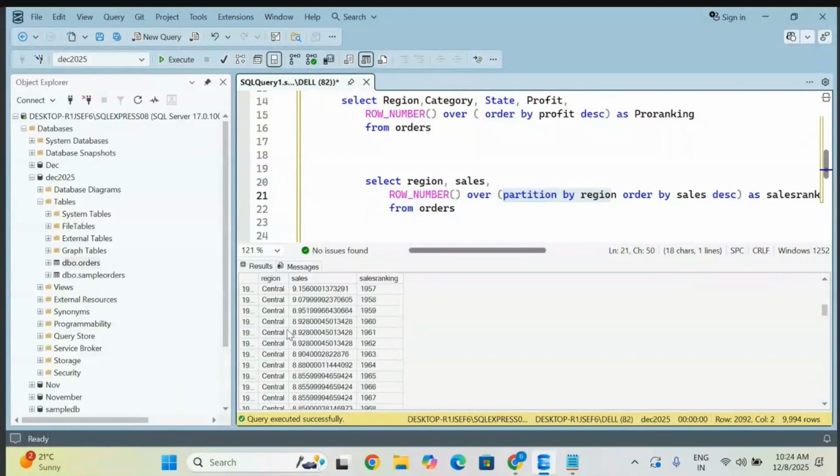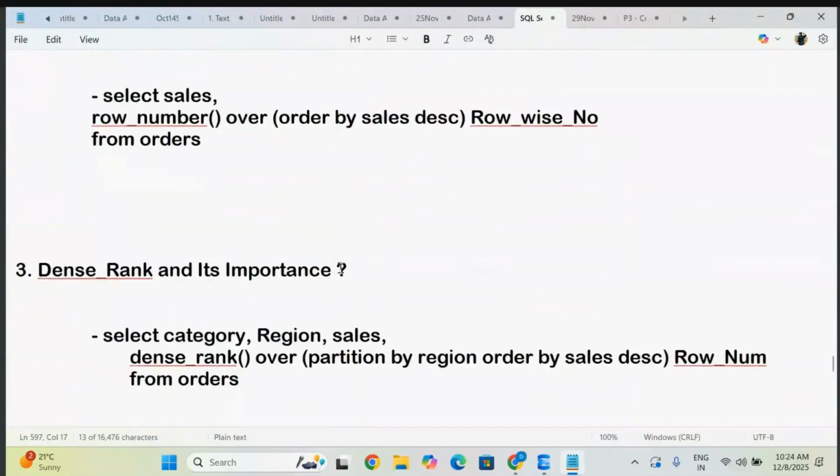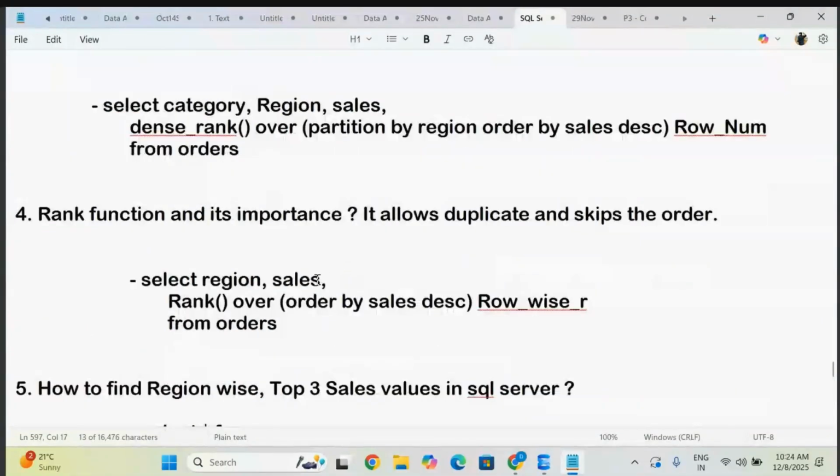So first C will come, the order, so A, B, C, D, just like that it is going to give you. Nothing bigger. Now let's understand the difference between two different ranks, which are very important: that is DENSE_RANK and the RANK function.